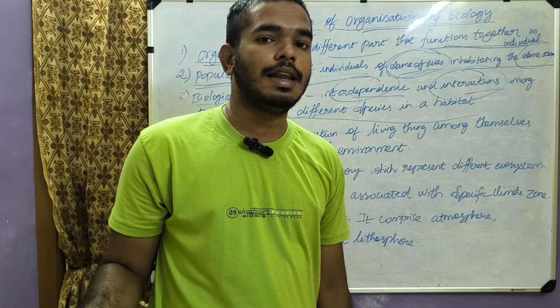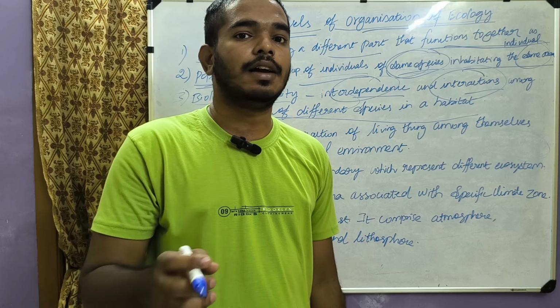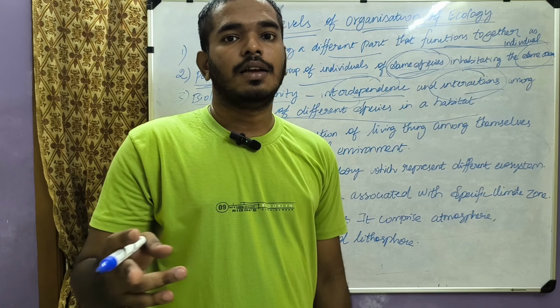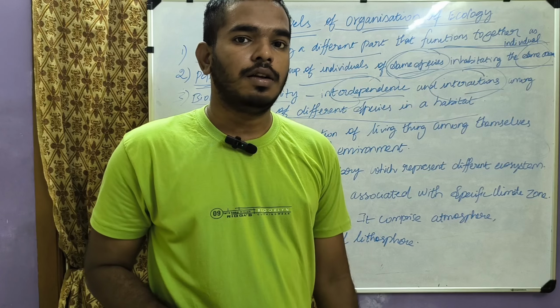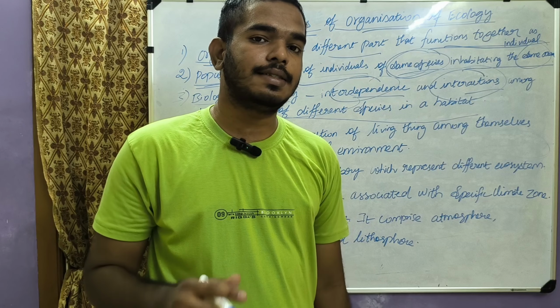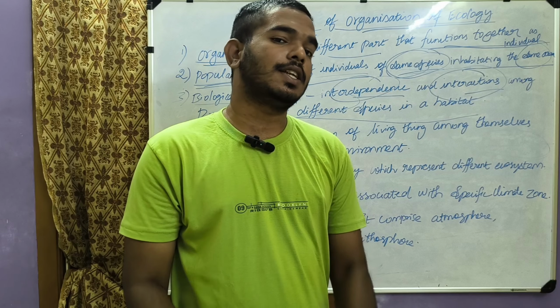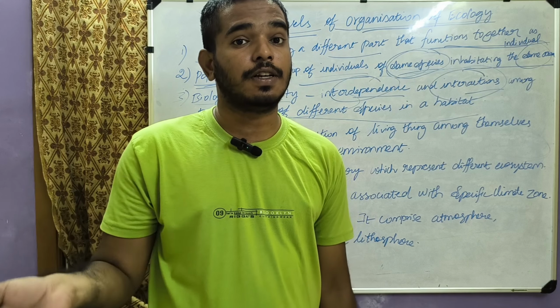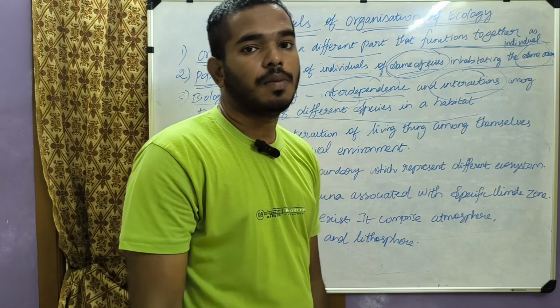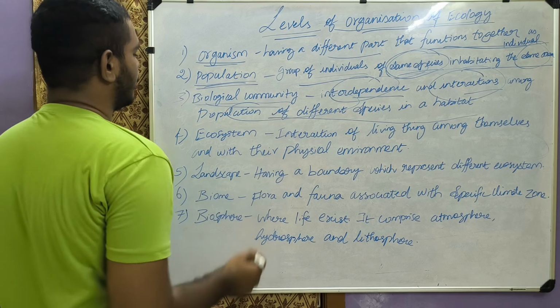Take for example, in a lake, a snake may eat a fish, a snake may eat a frog. So the snake is dependent on the fish and the frog. Likewise, a frog eats insects. So there is an interaction and interdependence between the different types of species. They are collectively known as a community, a biological community.